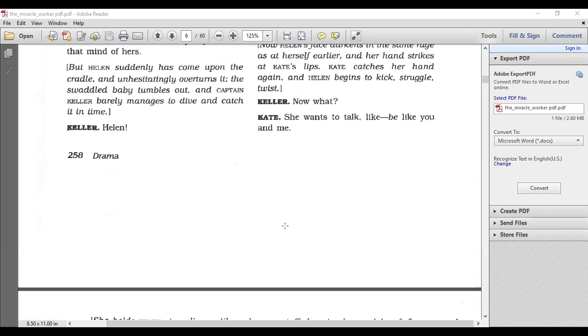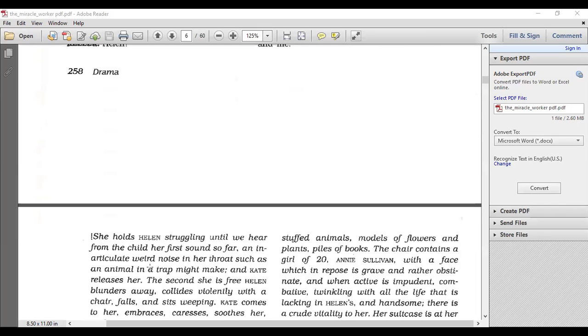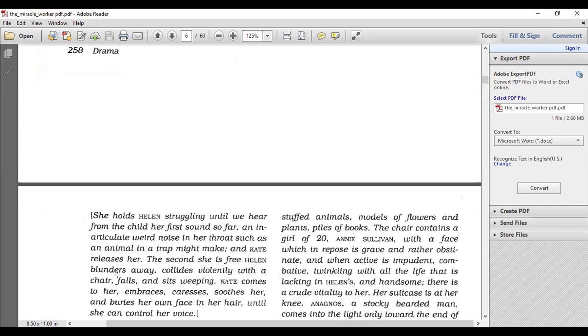Okay, so here we see that Keller and Kate are getting into that. She holds Helen, struggling, until we hear from the child her first sound so far, an inarticulate weird noise in her throat, such as an animal in a trap might make. So this is the first time Helen makes a sound, and it's inarticulate, meaning you cannot really make out what the sound is. They describe it as a sound a trapped animal would make. And Kate releases her.